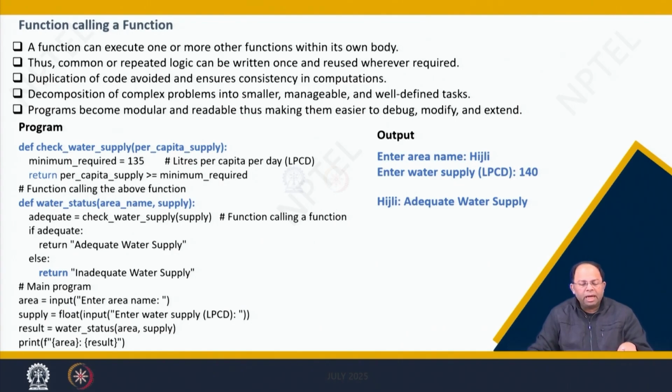So when we do that, the result will automatically be returned, that is, it is adequate, right? That means supply is greater than or equal to minimum required, so true will be returned. When it is true, that means adequate is equal to true, and automatically it will return adequate water supply. So what we see over here is print area result. It is printing Hijli and we are getting adequate water supply.